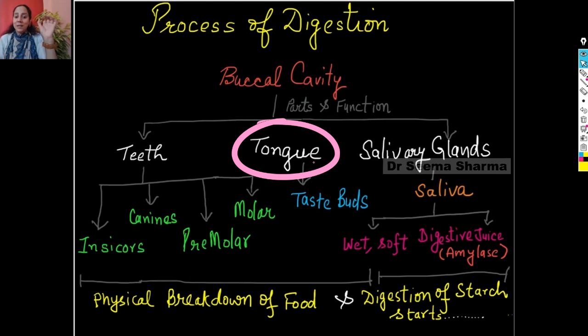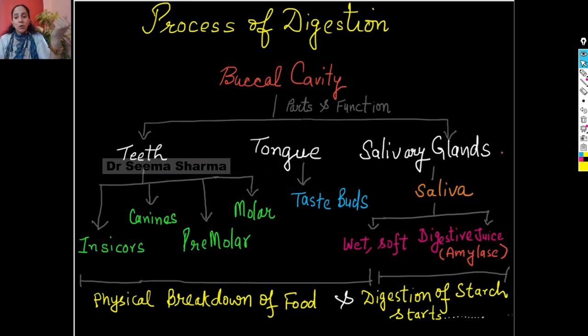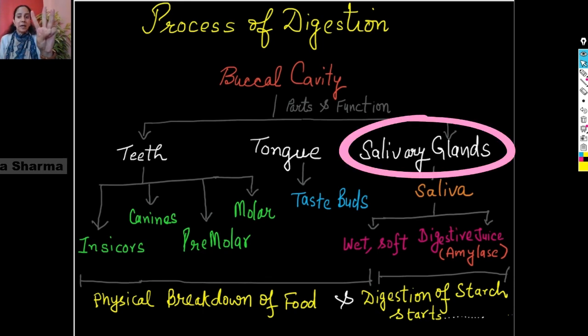Here we came to know that the tongue is a muscular organ and it is helping in mixing the food well. The unique and special feature of the tongue is that it has taste buds on its surface. Then we came to know about the logic of watering of our mouth, and that is because of the presence of three pairs of salivary glands in our buccal cavity. They are releasing some watery fluid and it is called saliva.